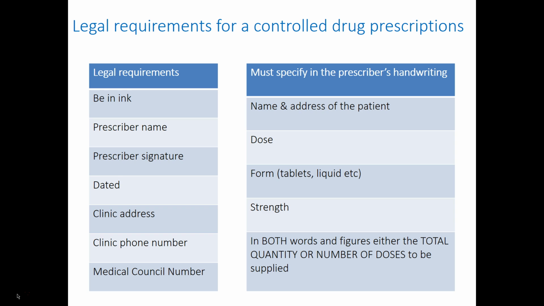The prescriber must specify in their own handwriting the name and address of the patient, the dose of the drug, the form in which it's given, either tablets or liquid, and the strength. So for example, in the previous screen on methadone, it was 1 milligram per mil. And finally, in both words and figures, you must enter either the total quantity or number of doses to be supplied. So for example, if the total quantity is 200 milligrams, you would write it as such: TWO HUNDRED MILLIGRAMS.